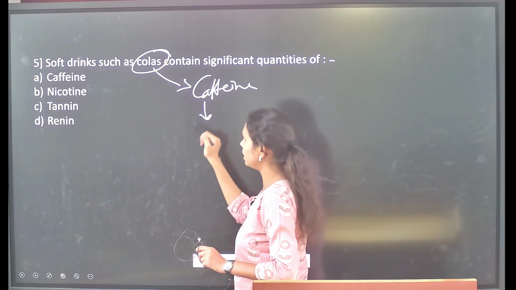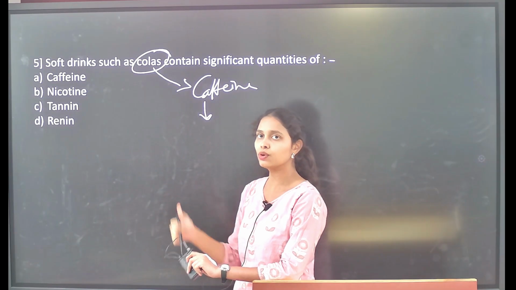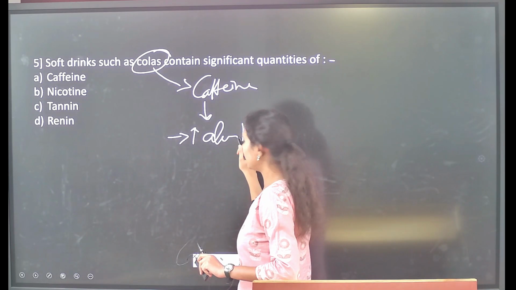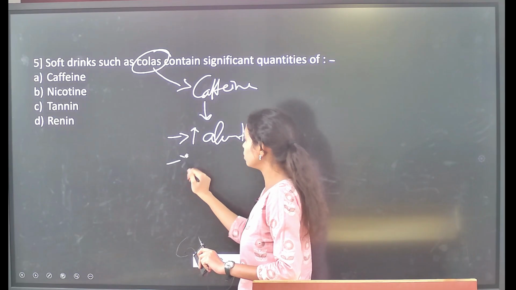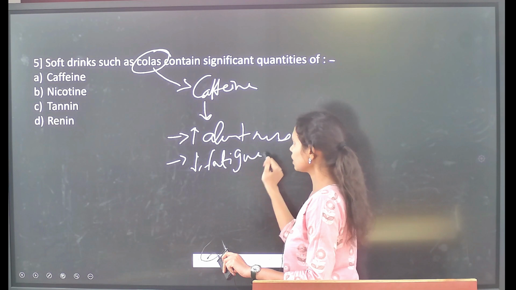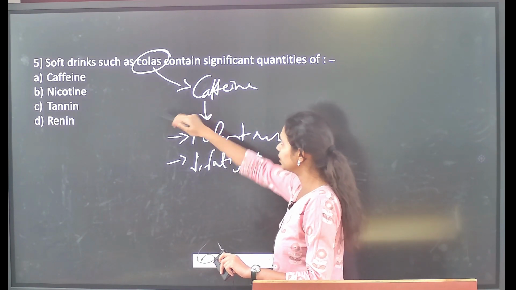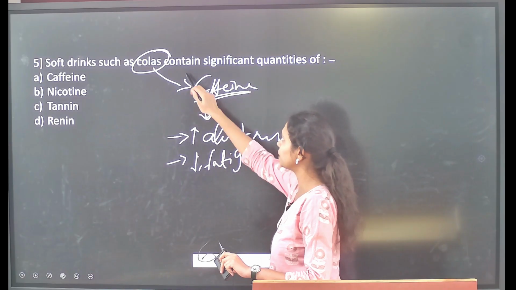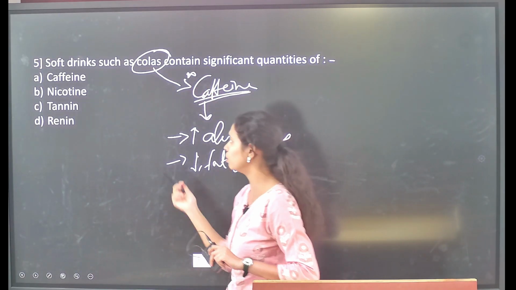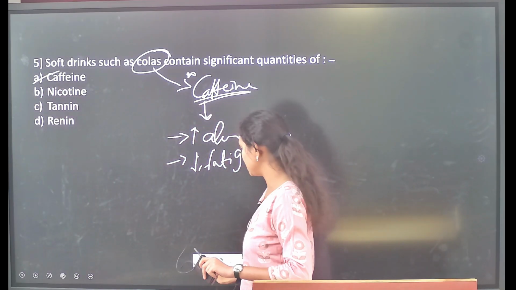This caffeine is used in soft drinks such as colas to promote alertness and reduce fatigue instantly. So manufacturers use this alkaloid, caffeine, in different soft drinks like cola. Here the direct statement, option A, is the correct statement, that is caffeine.